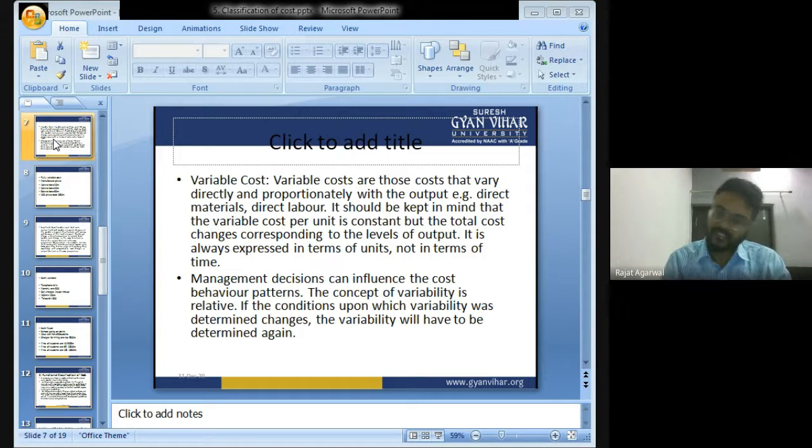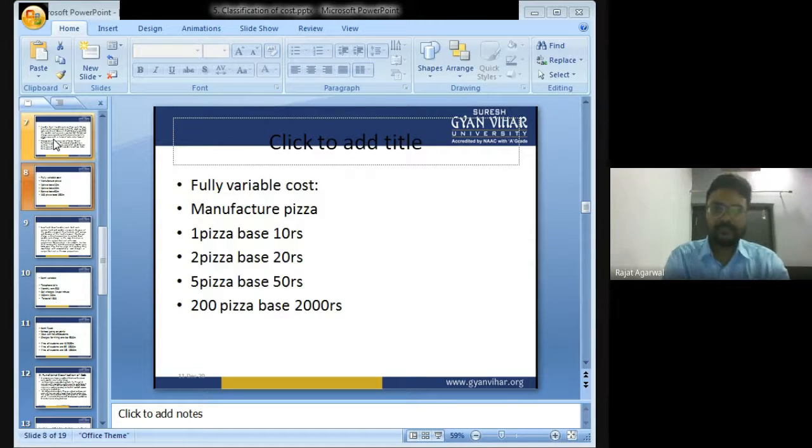Now let's take a good example. You all like to eat pizza? Okay, good, let's take an example of pizza. My company, Domino's, is manufacturing pizza. One pizza base costs rupees 10. So please tell me, if I manufacture one pizza base, how much cost do I have to incur?